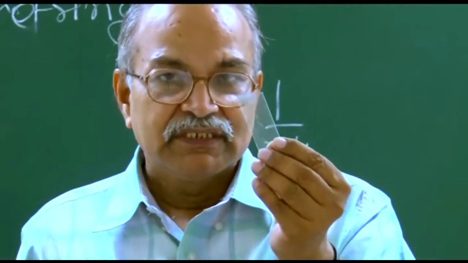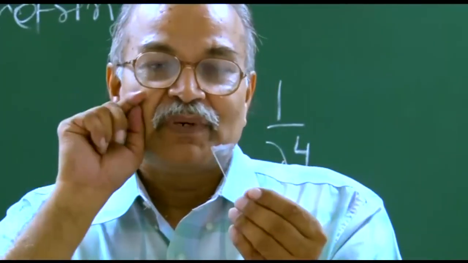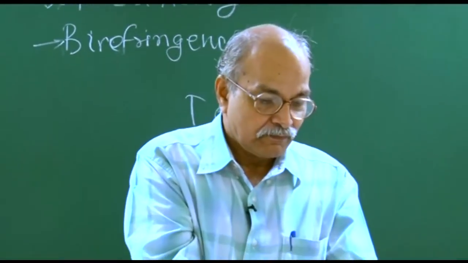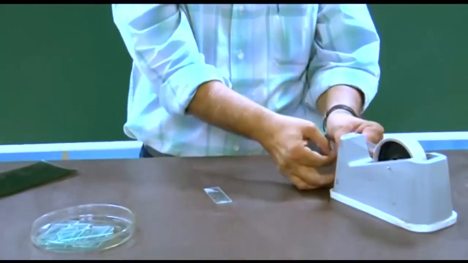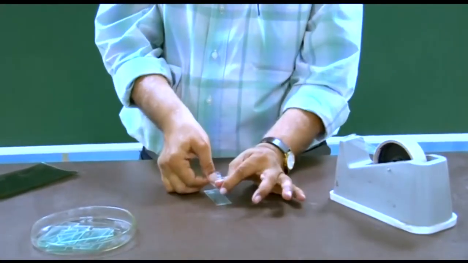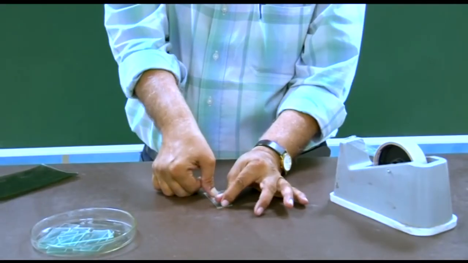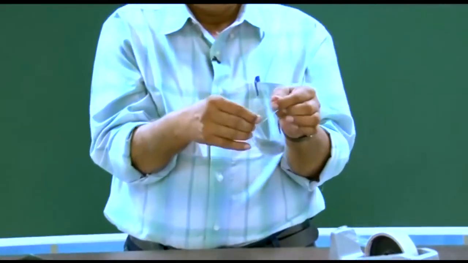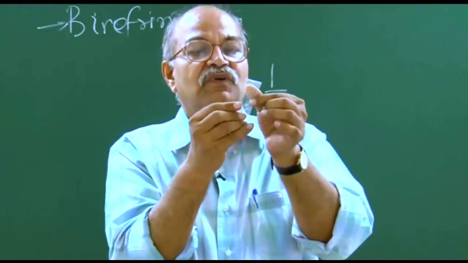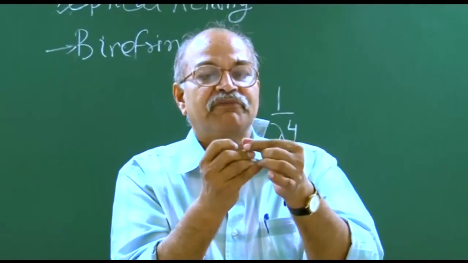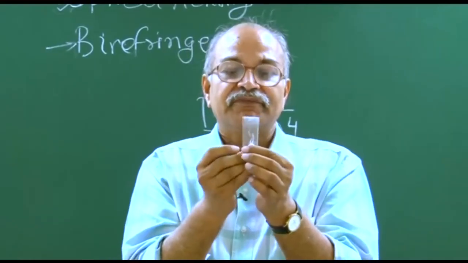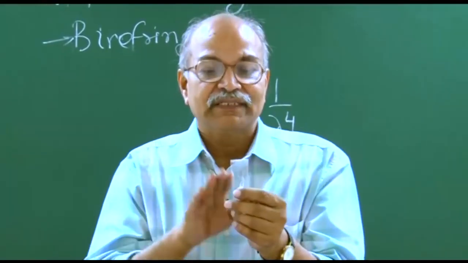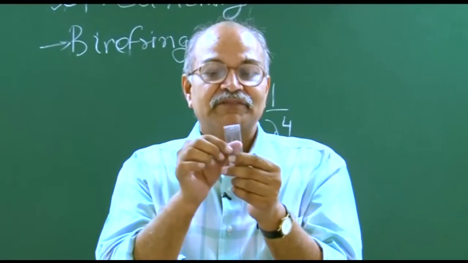Now let me put one more layer of tape on this and see what happens. I am putting one more layer on that same glass slide. So now I have two layers of tape on this slide. You may not find much of difference, everything is very transparent, apart from some wrinkles coming in while sticking the tape on the glass surface or on another tape surface, but never mind.